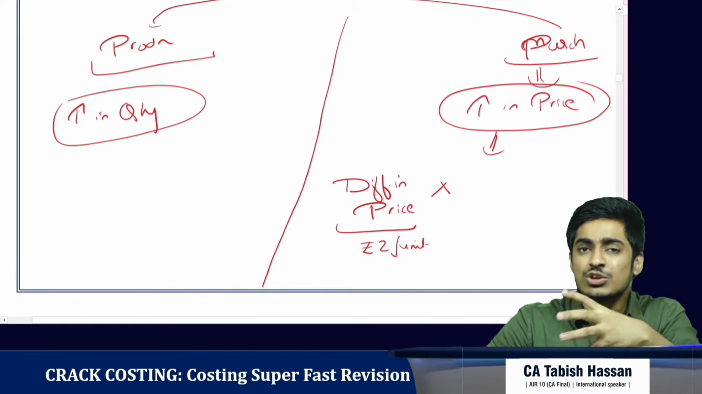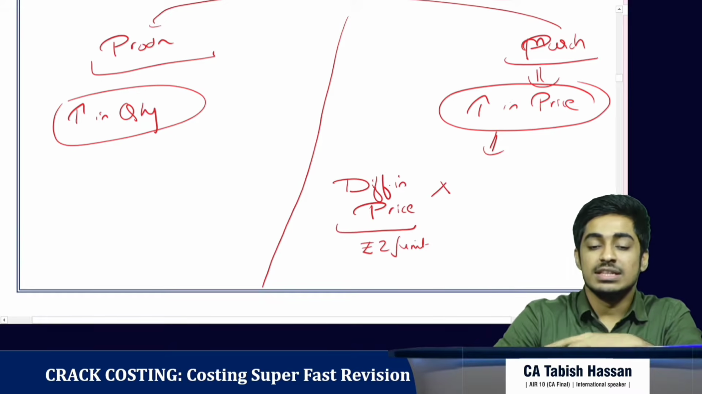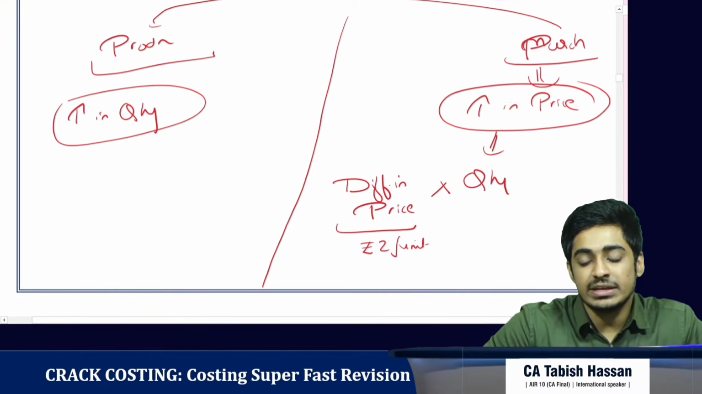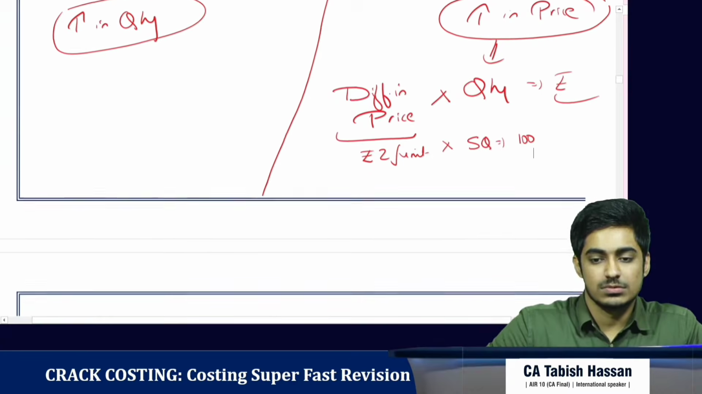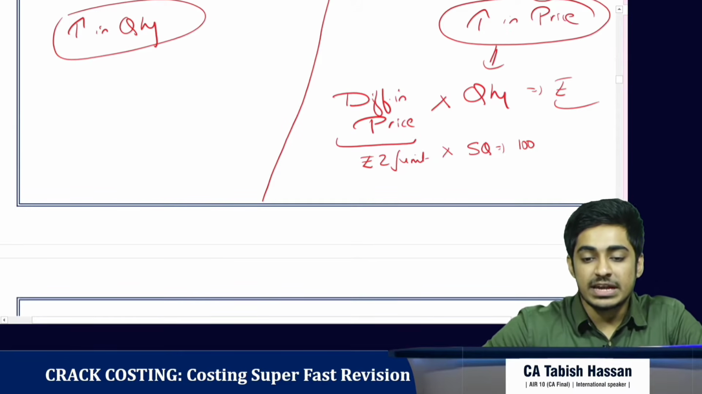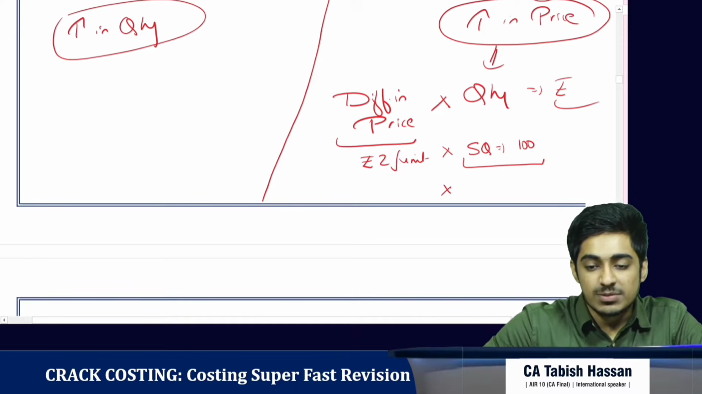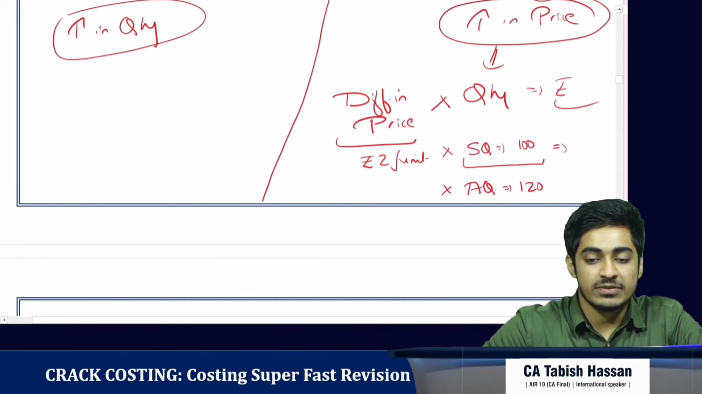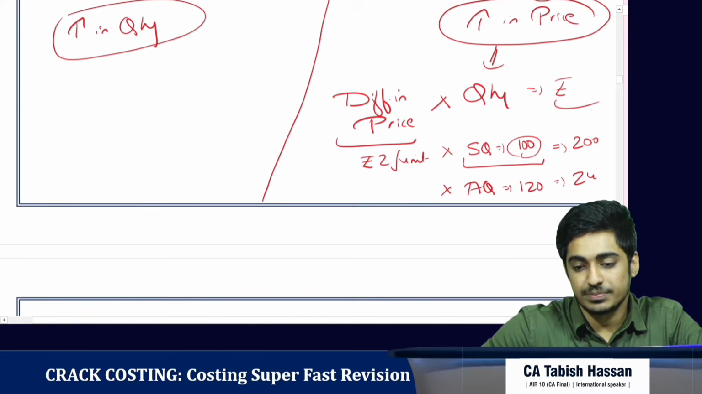But is it only rupees 2? No, we should get it in terms of a monetary value. This is just price per unit. We have to multiply it by quantity to get the monetary value. So what quantity to multiply it with? Option 1, we can multiply it with the standard quantity of 100 kgs. Or option 2, we can multiply it with the actual quantity of 120 kgs. If you multiply it with the standard quantity, the total comes to rupees 200. If you multiply with the actual quantity, it comes to 240.